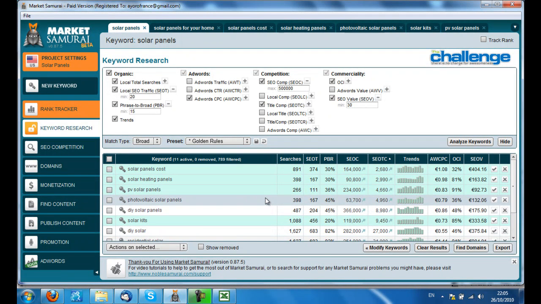Photovoltaic solar panels, not bad. Solar heating panels. Photovoltaic was the one that seemed to be very much about information, government site, and the OCI is only 36%. But solar kits at 85%, solar heating panels at 81%, and PV solar panels, which we should check out, at 91%. Probably worth a good look.